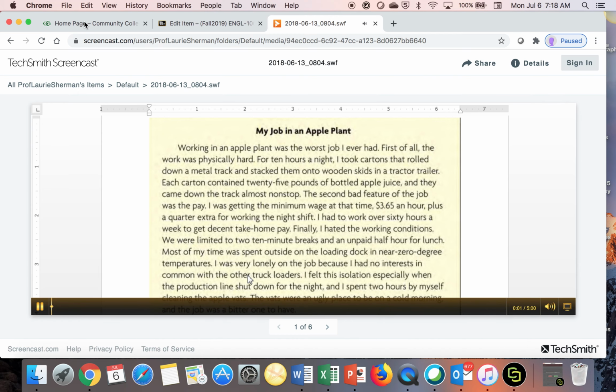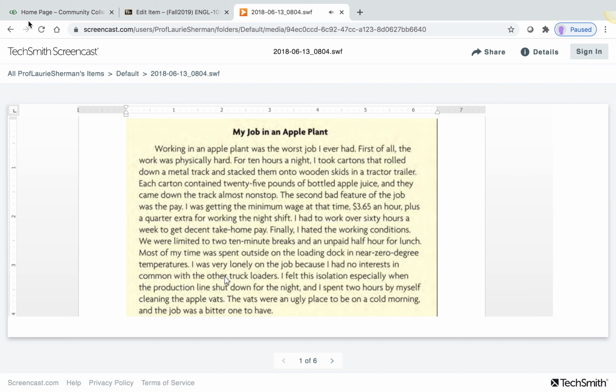Everyone, we're moving from paragraphs to essays this week, so I thought I'd give you a couple of examples of what that might look like. This first paragraph, My Job in an Apple Plant, was written in response to a prompt to write about your worst job. This person's worst job was working in an apple plant. You can tell that right away, not just from the title, but from the topic sentence.